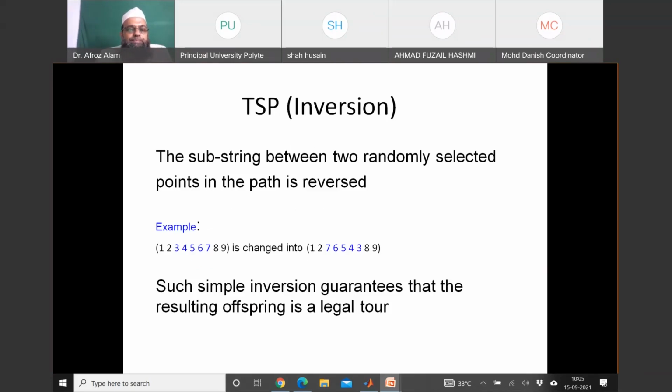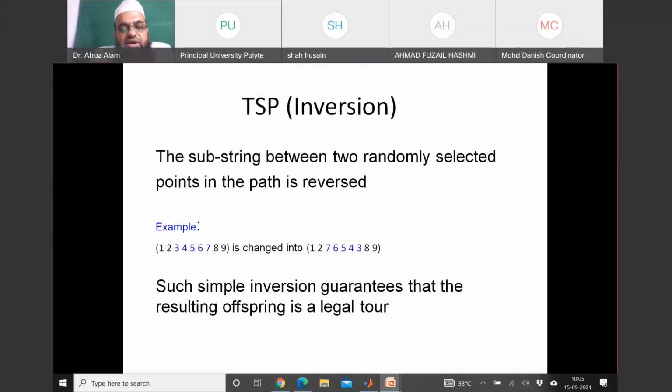For example, if we have 1 2 3 4 5 6 7 8 9 as a sequence of a chromosome, we are going to invert some part of this chromosome, the order of some genes colored in blue, 3 4 5 6 7. You may observe after inversion it will start from the end: 7 6 5 4 3.